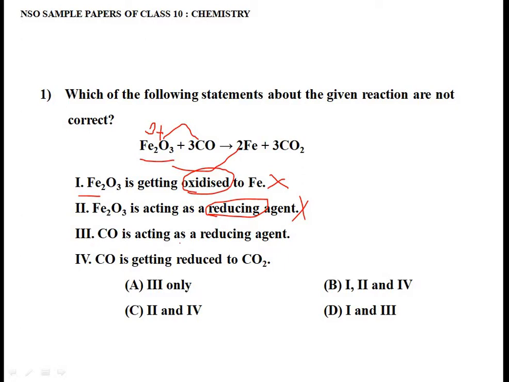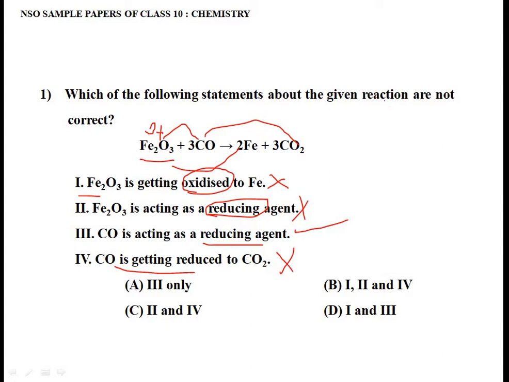Third one, CO is acting as a reducing agent. Is it so? Yes, CO is acting as a reducing agent. So this is a correct statement. Now the fourth one says CO is getting reduced to CO2. Is it so? No, it is getting oxidized to CO2. So that's why this is also a wrong statement.